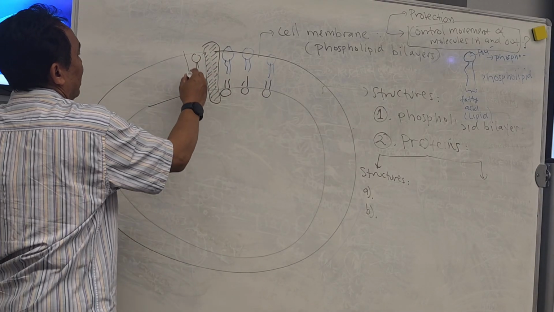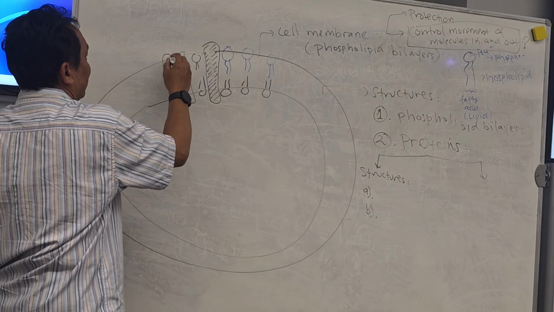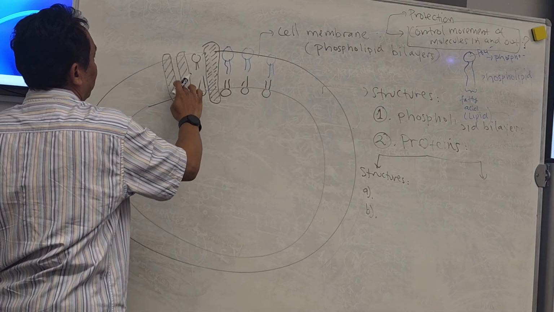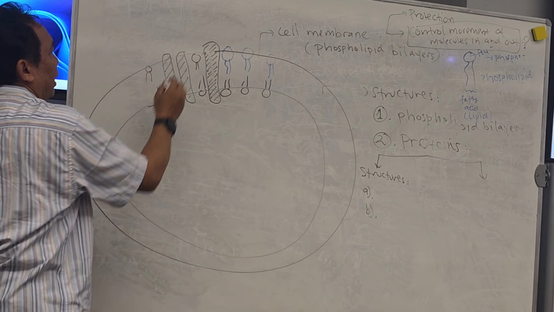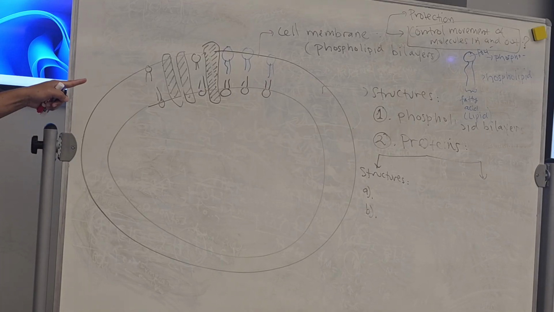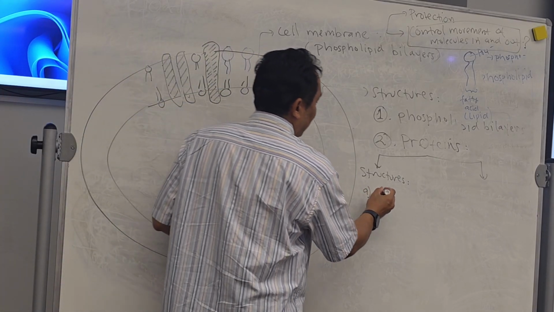Sometimes it also creates a channel. Can you see that one? It's crossing the plasma membrane, or the cell membrane. If it looks like this, then this protein is called the integral protein.